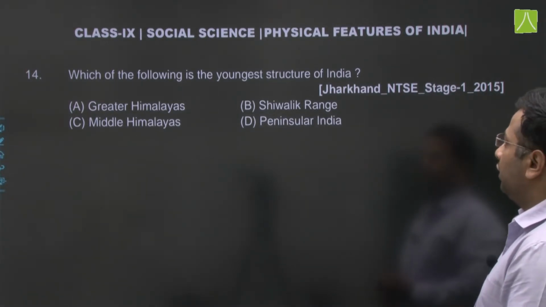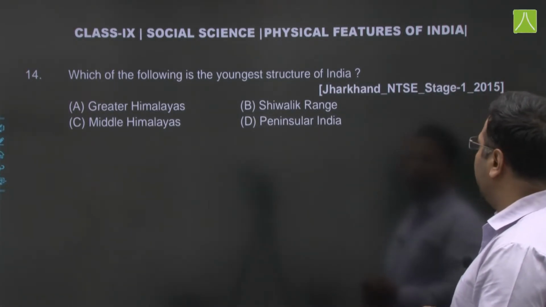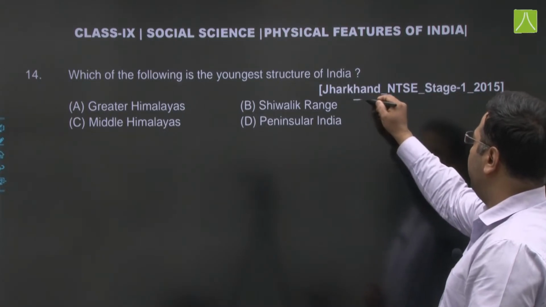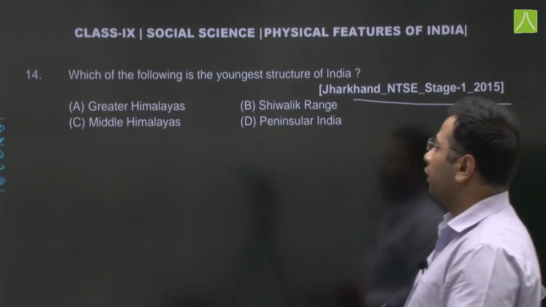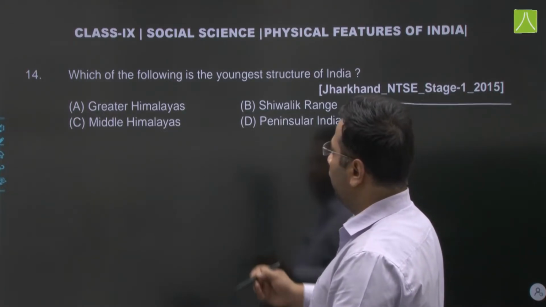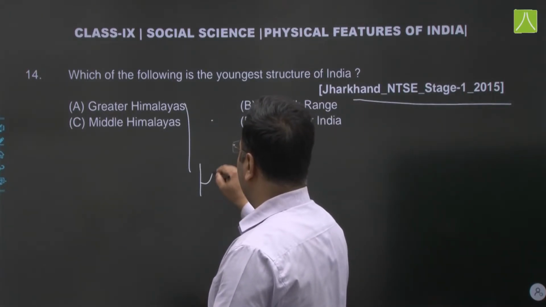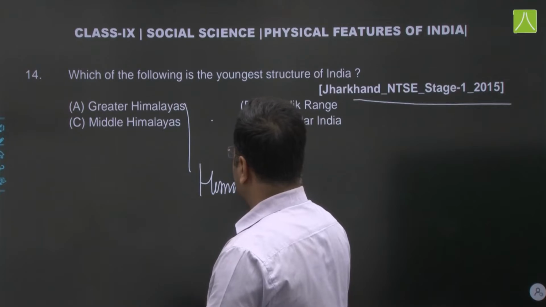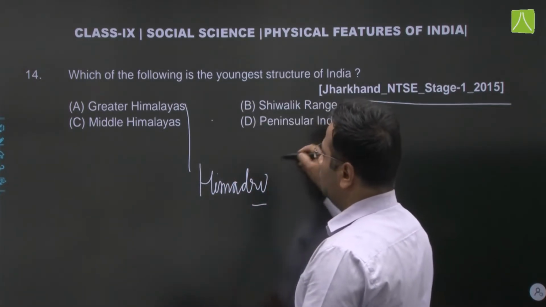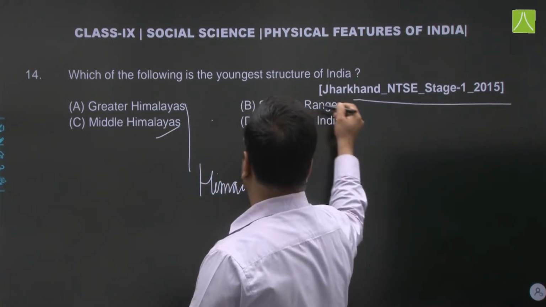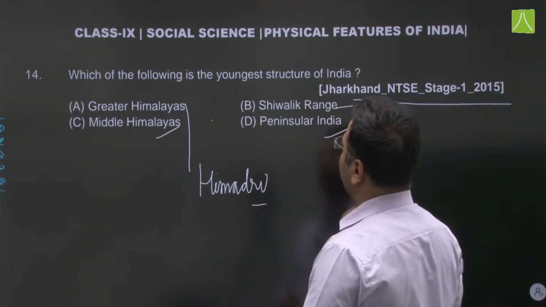Which of the following is the youngest structure of India? Now this question appeared in Jharkhand in the year 2015. Greater Himalayas, also called Himadri. Then Shivalik, Middle Himalayas or Peninsular India.